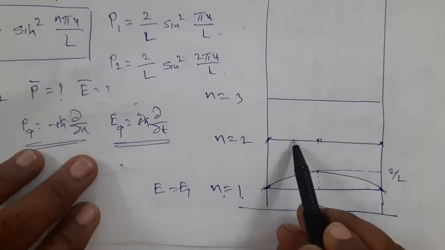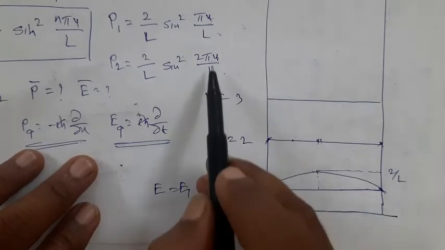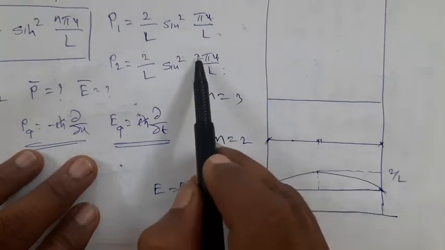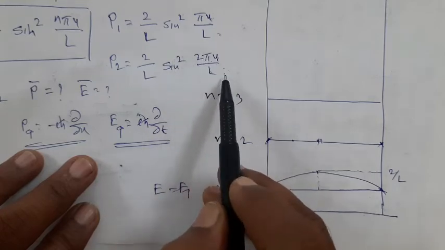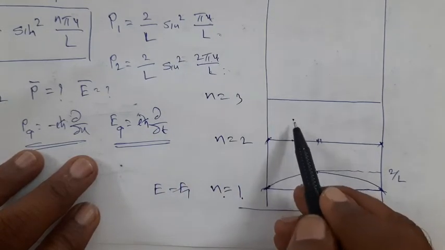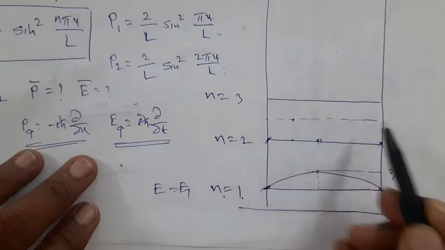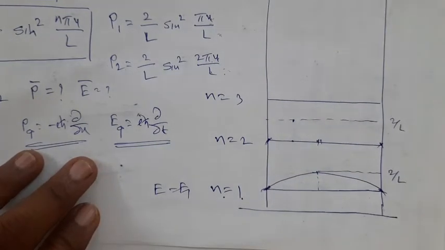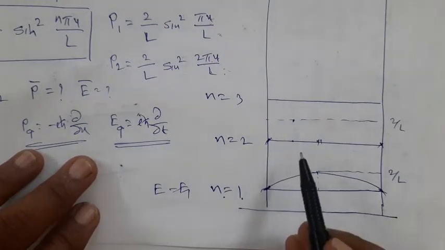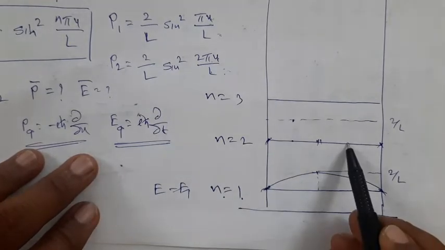But what about the probability at x equal to L by 4? If I substitute L by 4, L gets cancelled, 2 twos are 4, sine square pi by 2 is 1, and therefore the probability is 2 divided by L. Correct? It is 2 divided by L. What about the probability at x equal to L by 4?